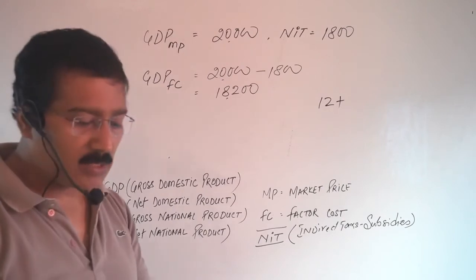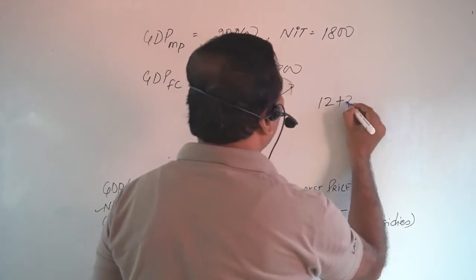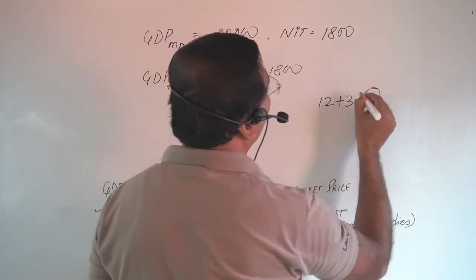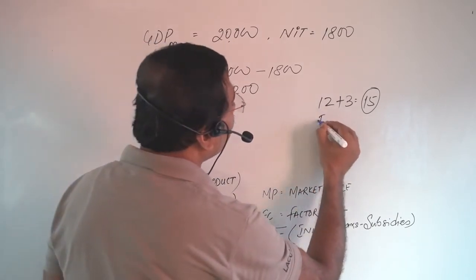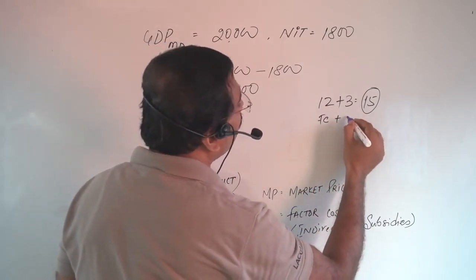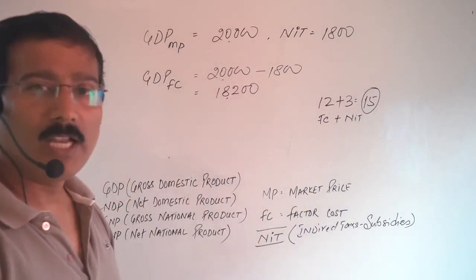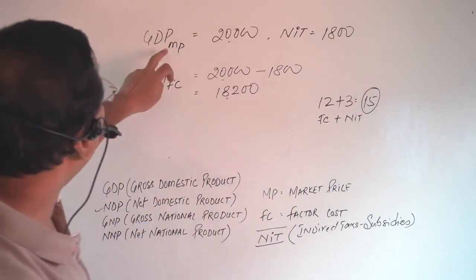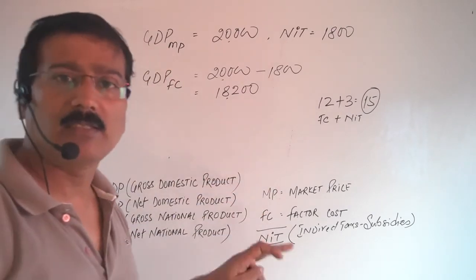The government has imposed some taxes, 3 rupees. Now the value will be 15. Okay. Means this is the factor cost and this is the NIT, net indirect tax. Very clear? The difference of market price and factor cost is equal to net indirect taxes.